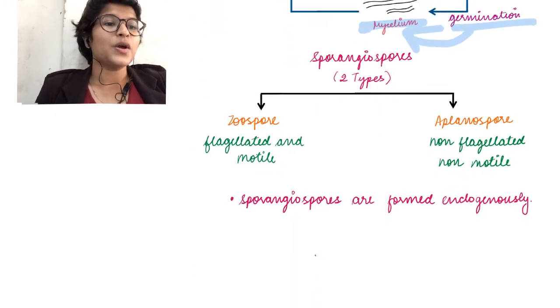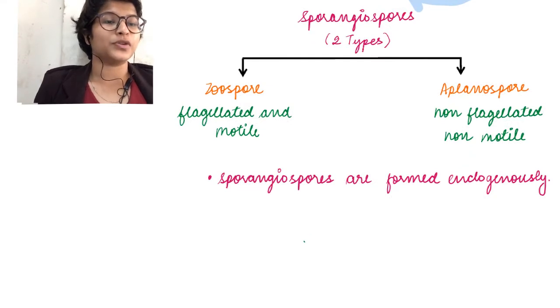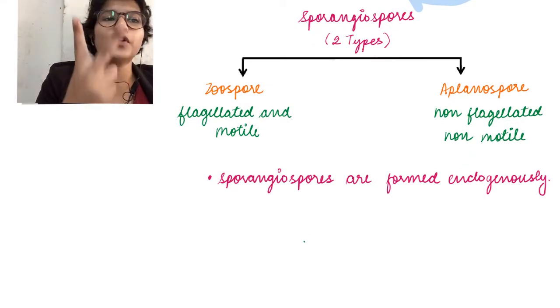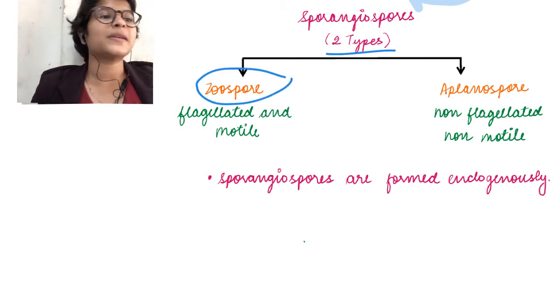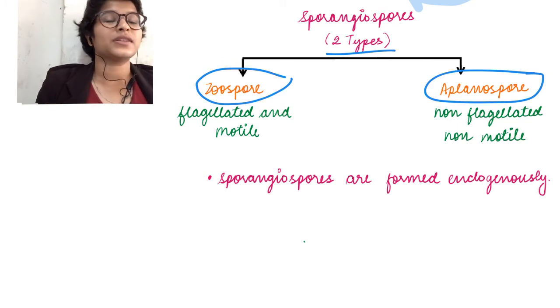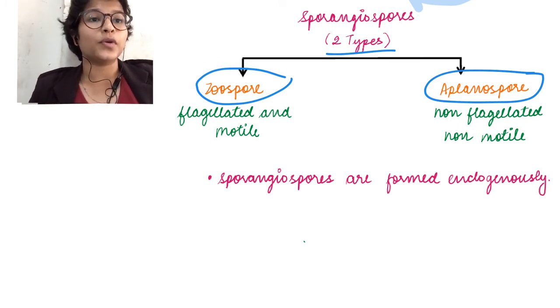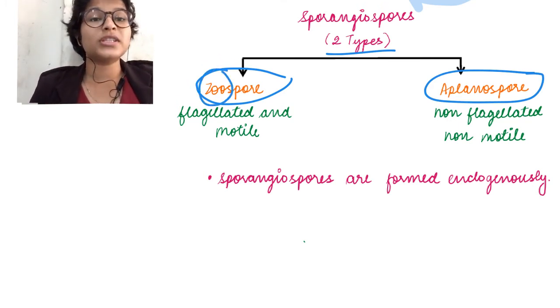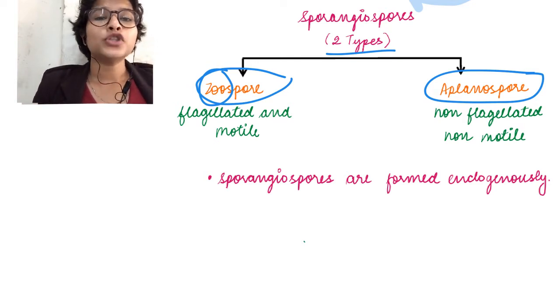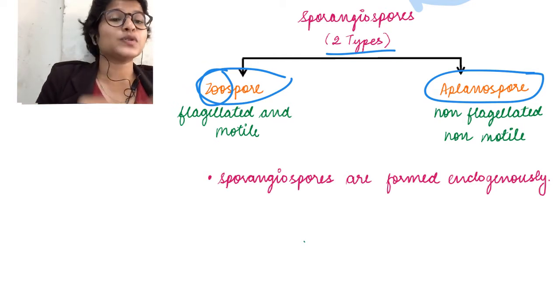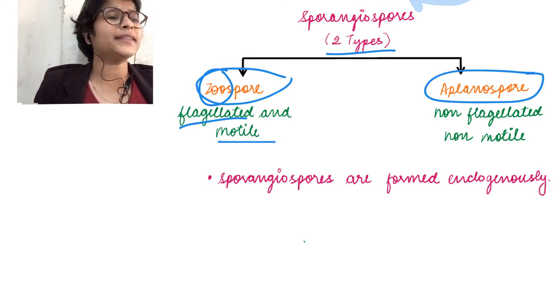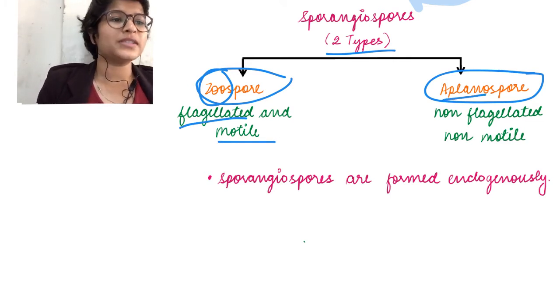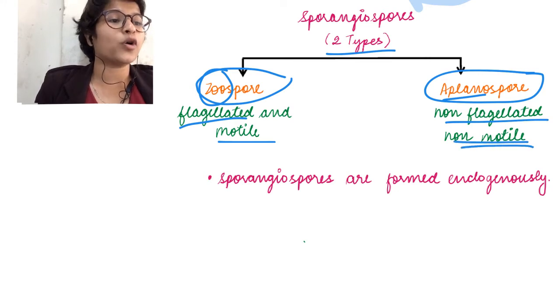Okay. Going on to the types of sporangiospores. Depending upon whether they are motile or not, they could be of two types. Okay. What are the two types? They could be zoospores and they could be aplanospores. Now zoospore, like the name suggests, zoo, which is relatable to animal. So animals move here and there, right? So zoospores are flagellated and motile. On the other hand, aplanospores are non-flagellated and non-motile.